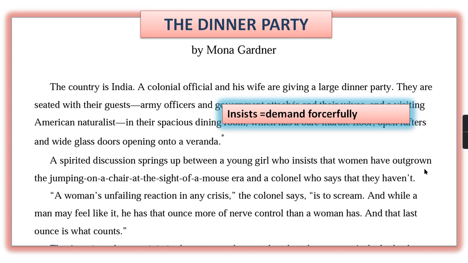So, here one very interesting discussion is going on between a young girl and a colonel.